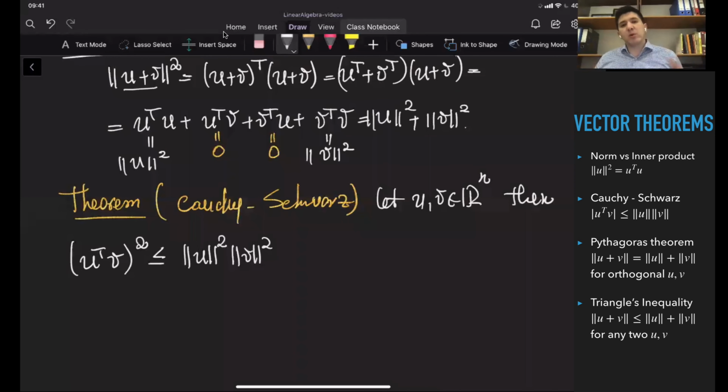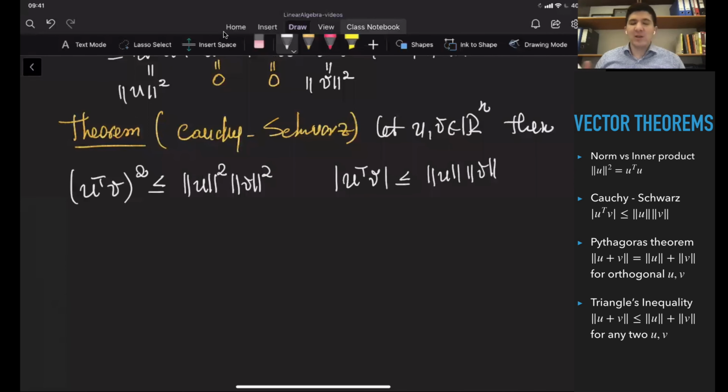If you take the square roots of both sides, that's going to be the absolute value of U transpose V is less than or equal to the U norm times the V norm. So please note again that the multiplication of U and V can be negative, so whenever we are taking the square root, it is better to put the absolute value. Okay, so I'm going to show you two proofs here. One is a little bit more theoretical, but the second one is more intuitive. So let's start from the theoretical one.